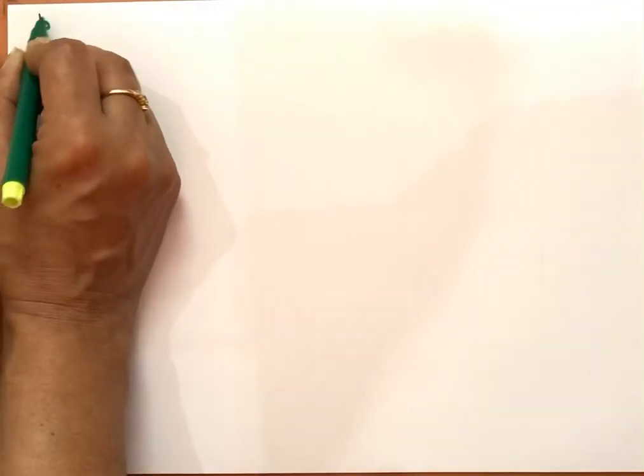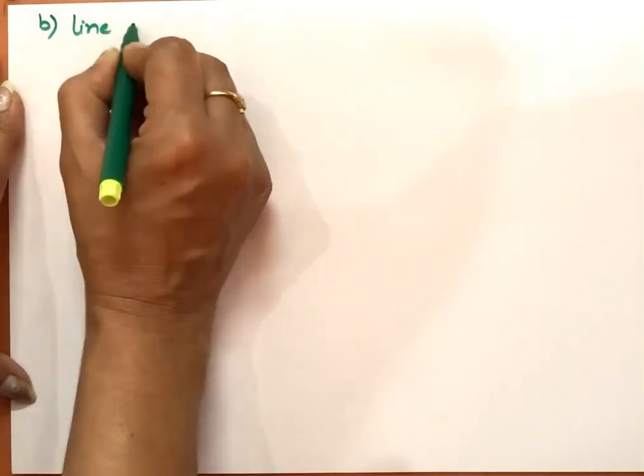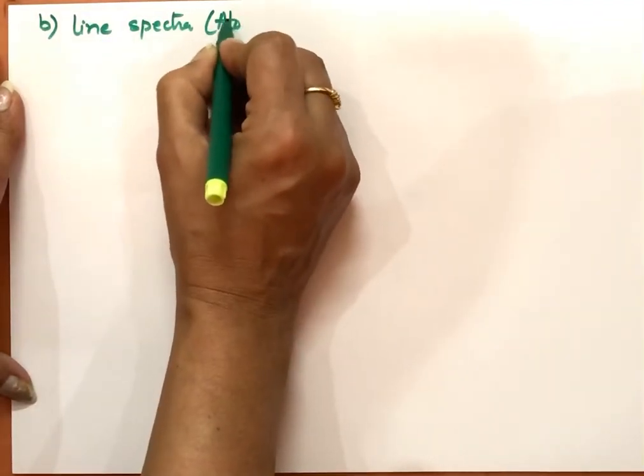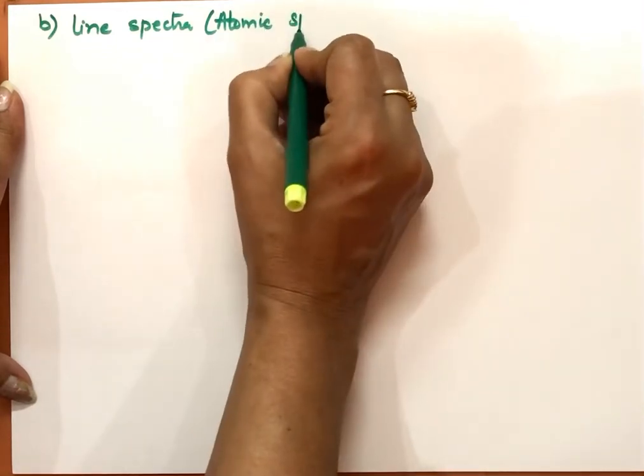The second kind of emission spectra is called line spectra, or also called atomic spectra.